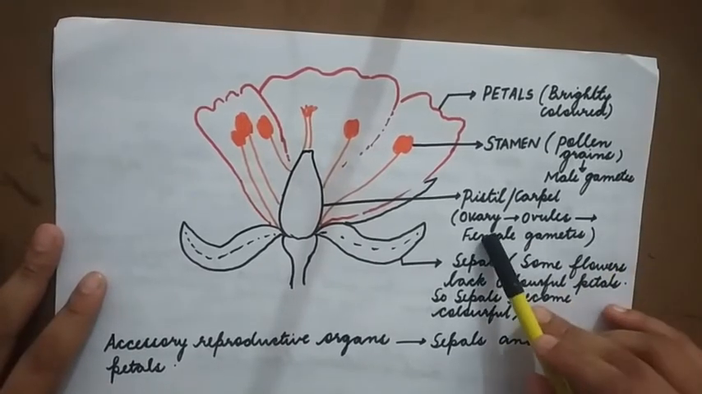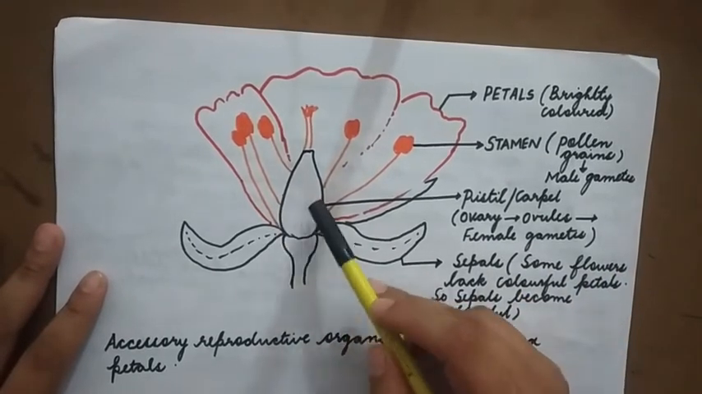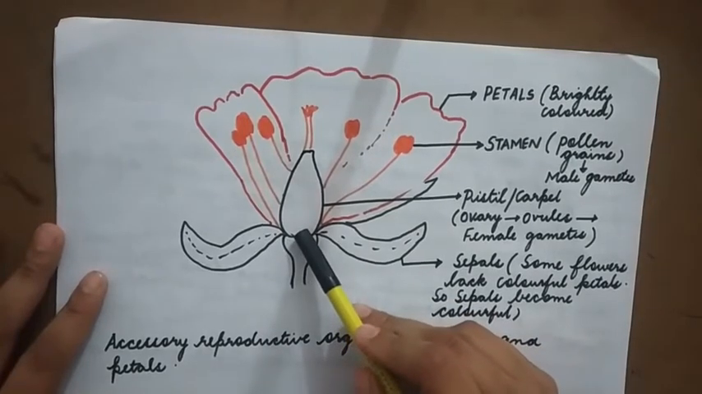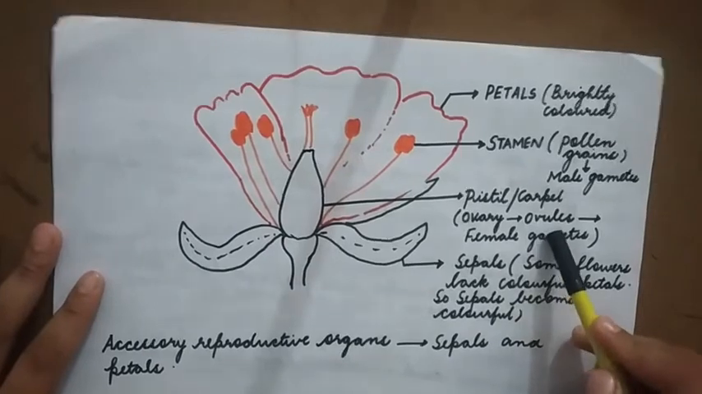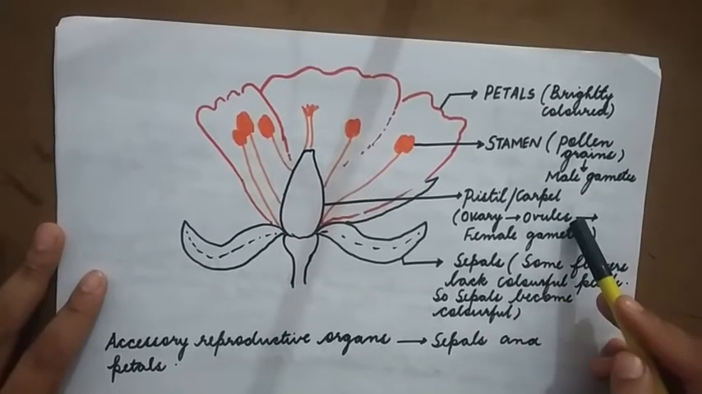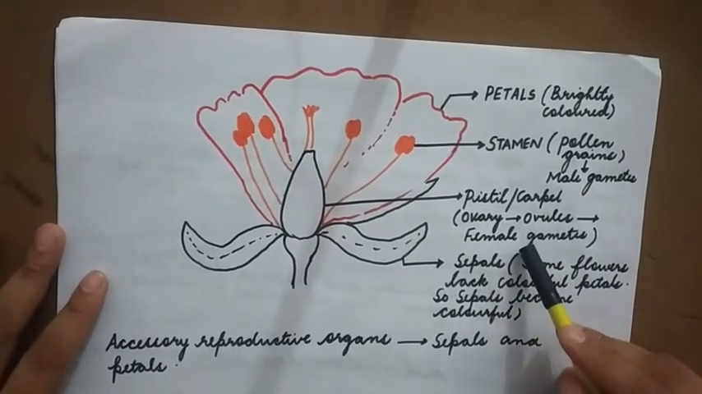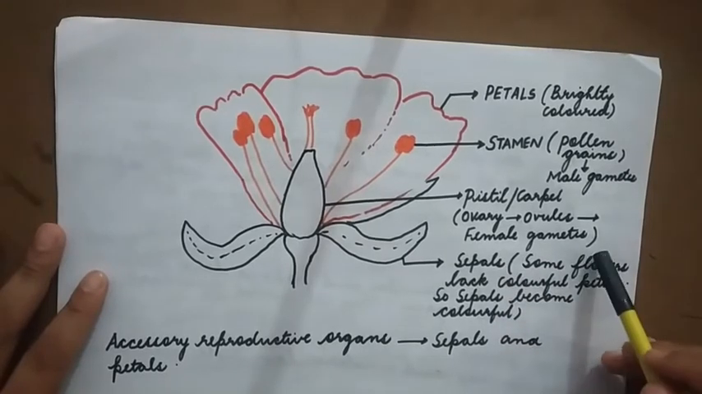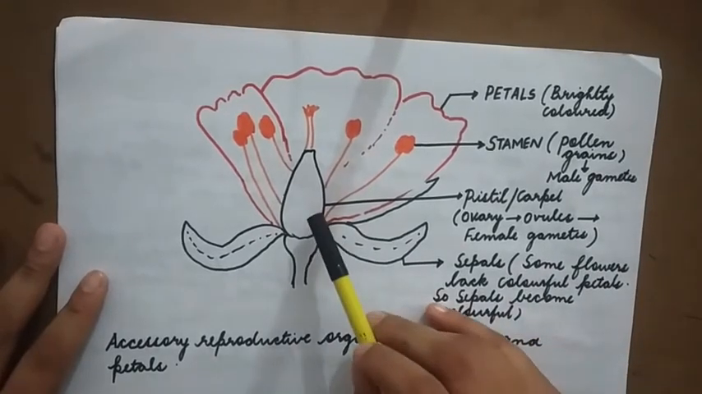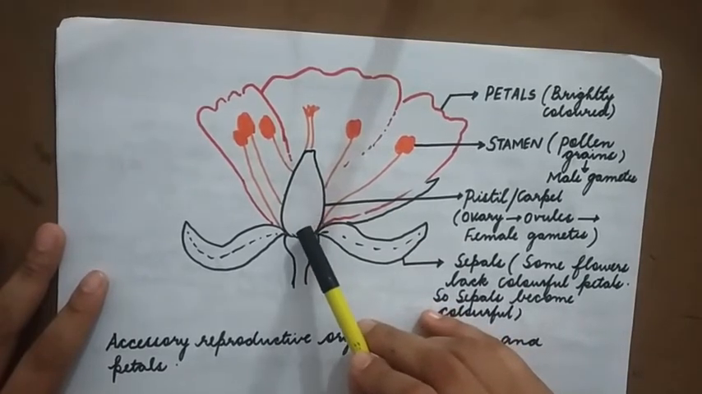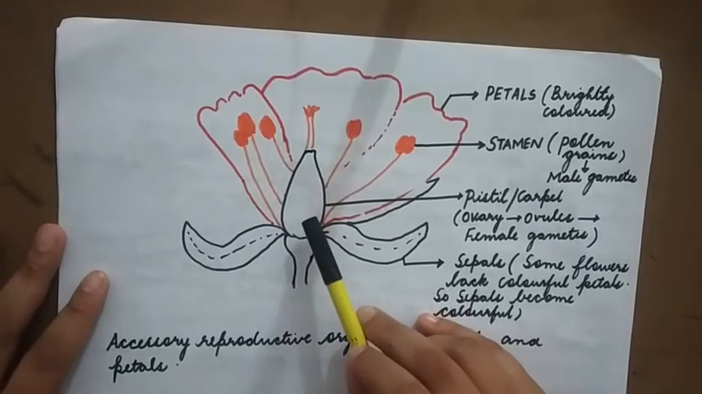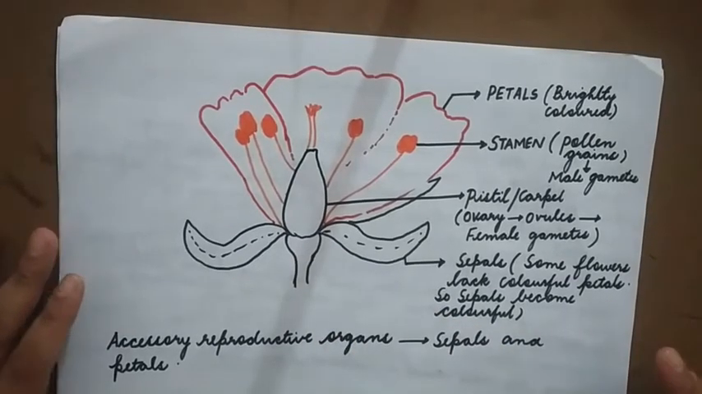Now the base of the carpel is known as the ovary. Inside the ovary there is a structure called the ovule, and inside the ovule there is the female reproductive cell, or female gamete. The base of the pistil or carpel is nothing but the ovary. Inside the ovary there is a spherical structure called the ovule, and that ovule contains a female gamete.